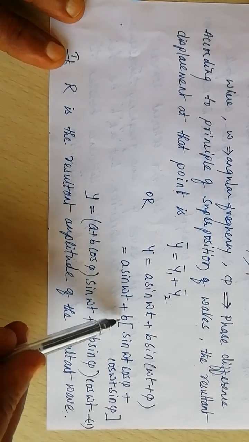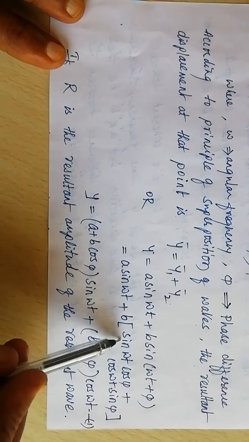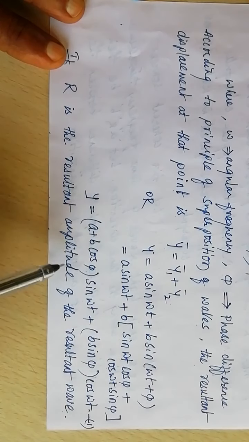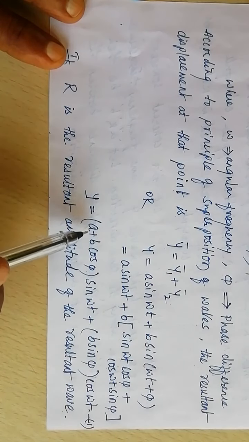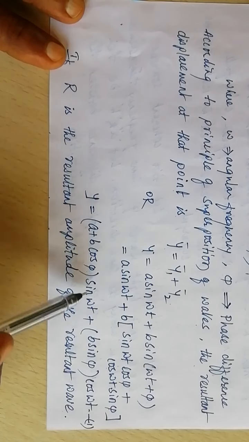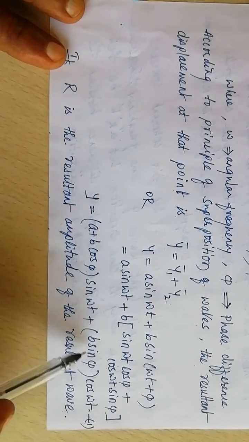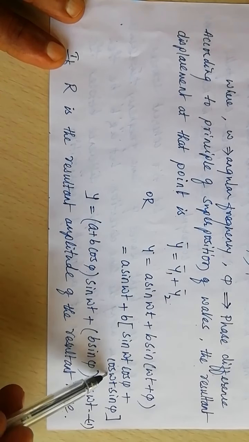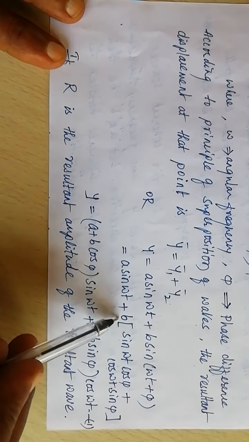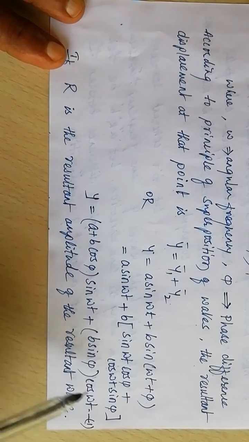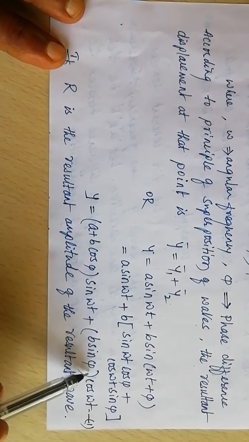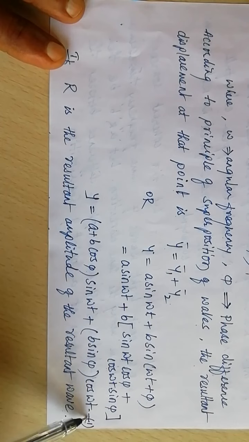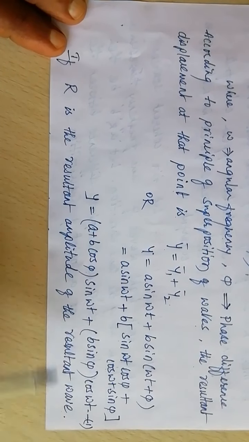If I take sin omega t common, I get in the bracket (a plus b cos pi). Similarly here, b into sin pi cos omega t. Let us call this equation 1.